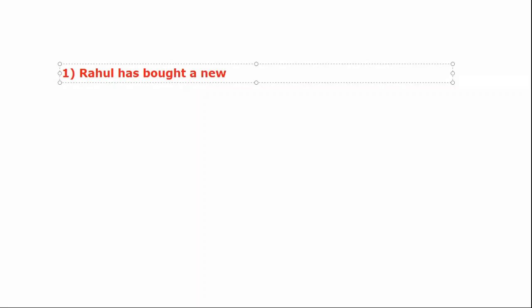For the first sentence, I am going to write, you also write down in your copy. I am going to explain these 8 parts of speech by writing sentences.